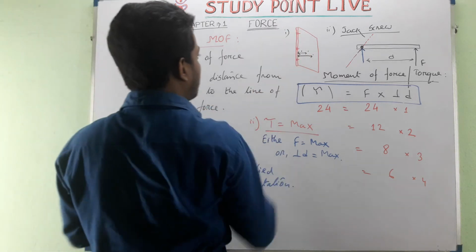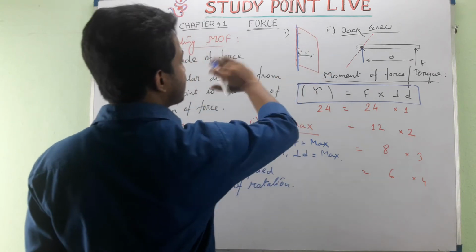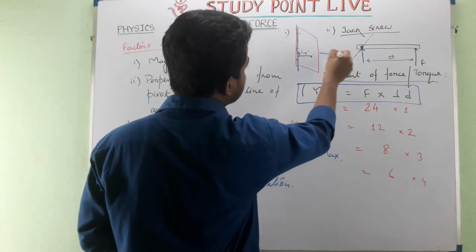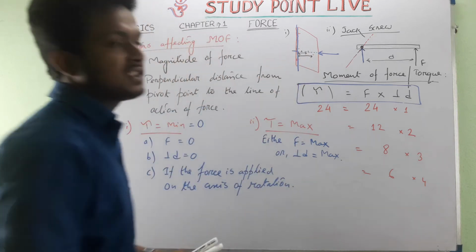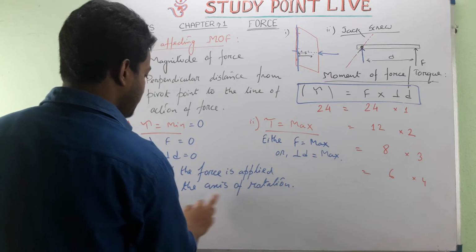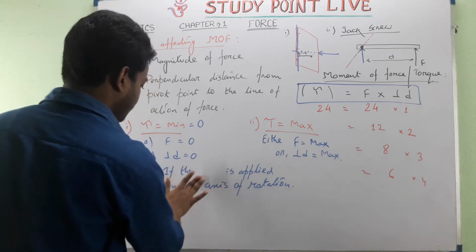See, for a door, this was the axis of rotation. With respect to this axis, the door basically rotates. So if we give a force in this direction, the line of action of force is basically on the axis of rotation. If the force is applied on the axis of rotation,